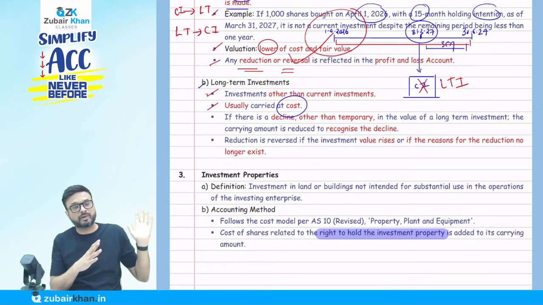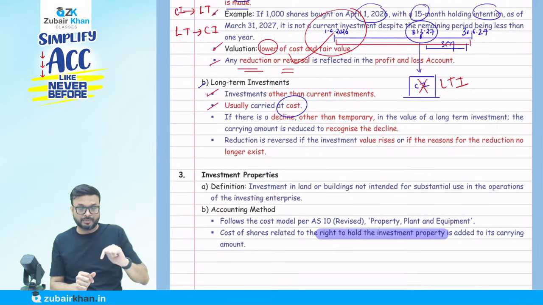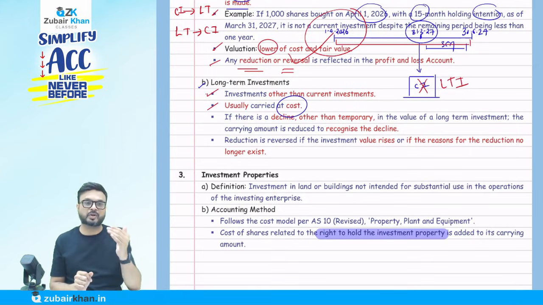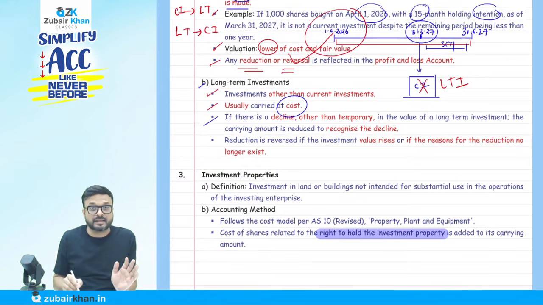The market value may increase in the future. But if the market value goes down and it is permanent in nature, in that case we will recognize at cost or fair value, whichever is lower. That's why they use the word usually. But here they say, not this exception.